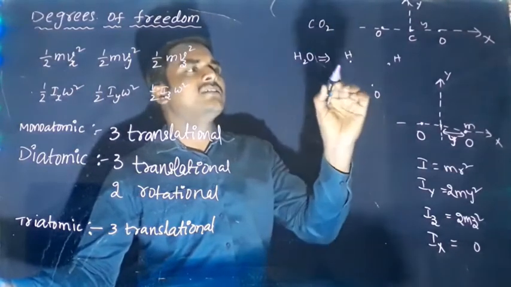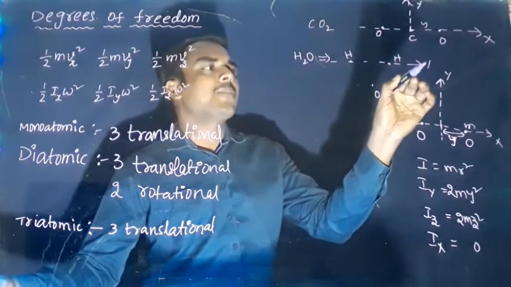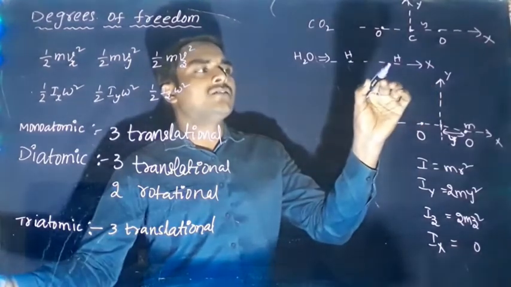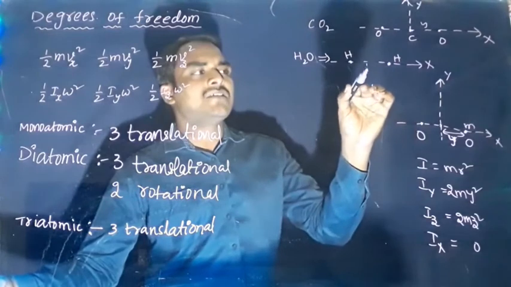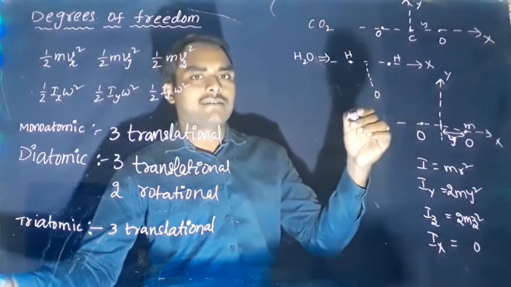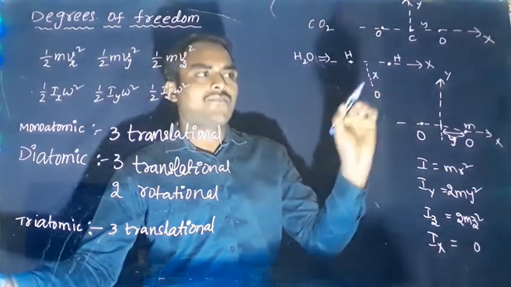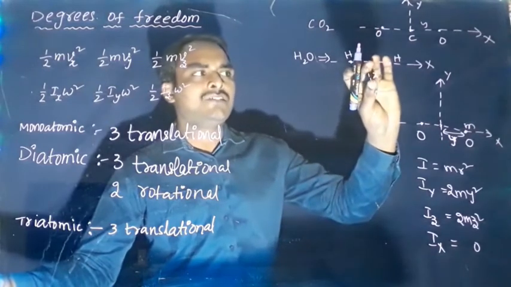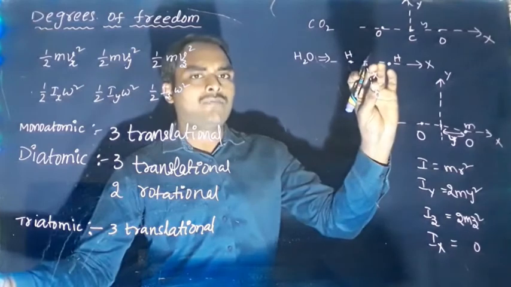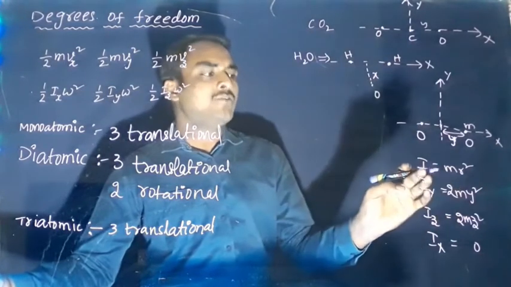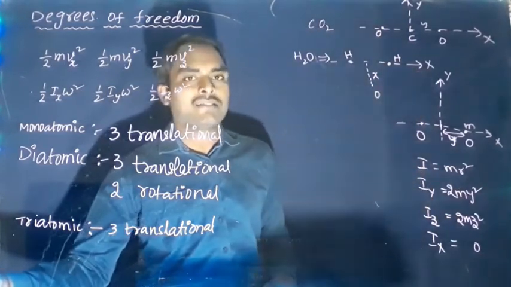Now if you consider this is the x-axis, the moment of inertia of hydrogen is 0 because they are on the x-axis, but oxygen is out of the x-axis. Oxygen is at some distance from the x-axis. So R value is not 0 now. There is some value for R, so I value is not 0 even about the x-axis.